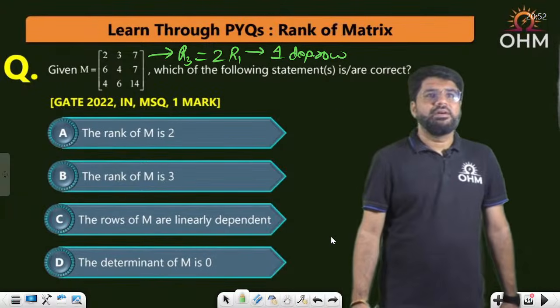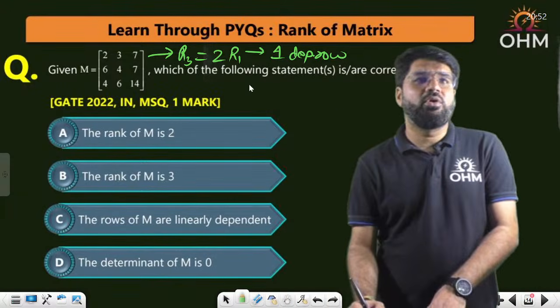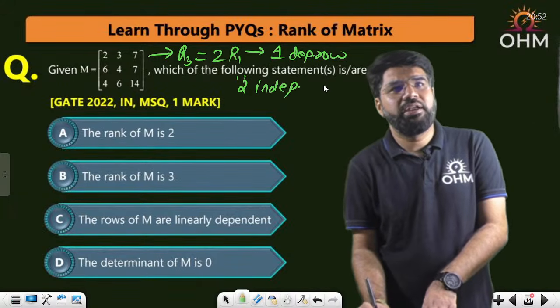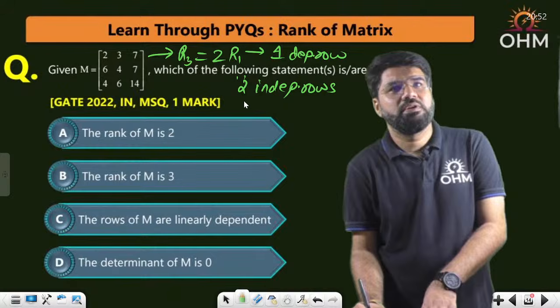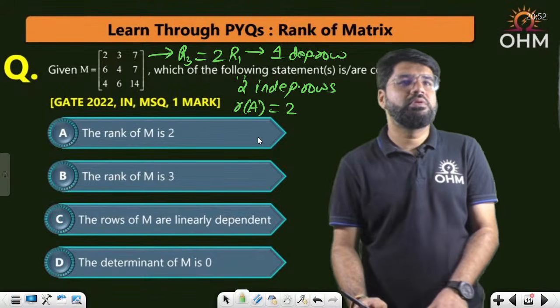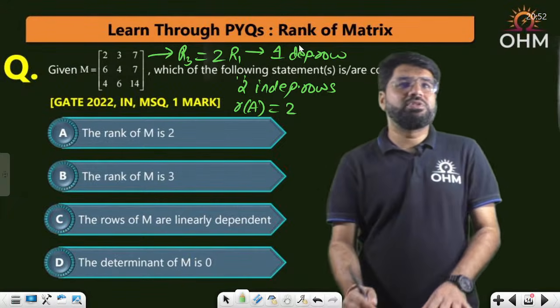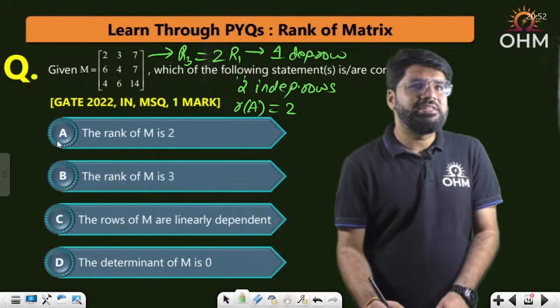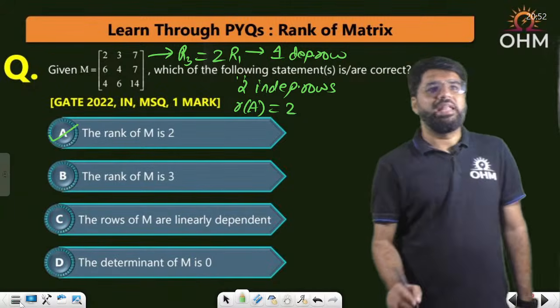Correct? And if R3 is the dependent row, how many independent rows? I can say that you have 2 independent rows. So rank is equal to 2. Also, whenever rows are dependent, the determinant is 0. The rank is definitely 2. It's not 3.